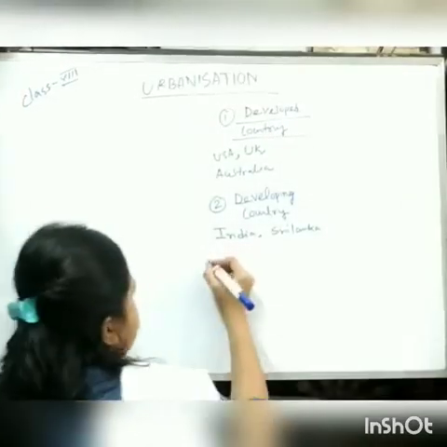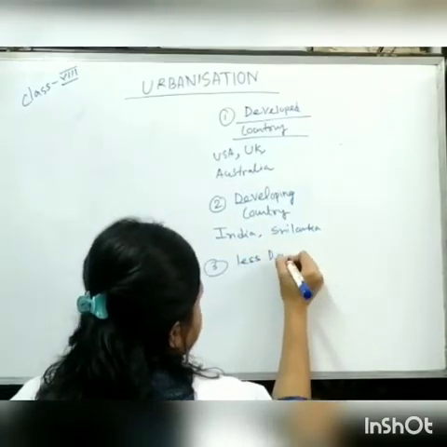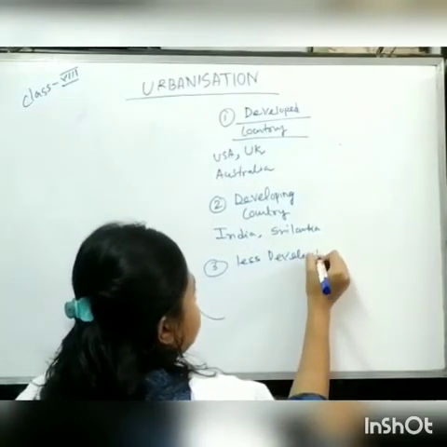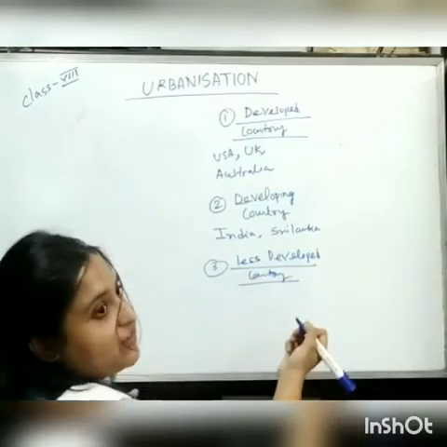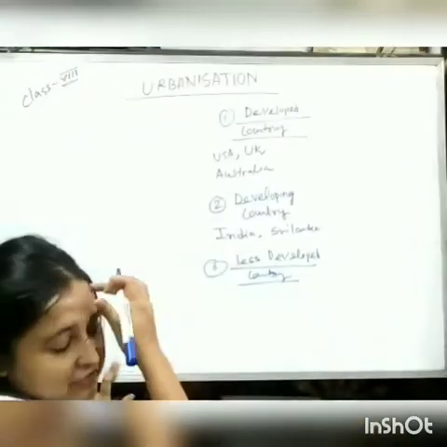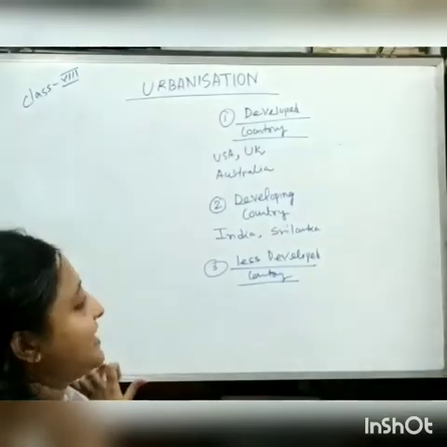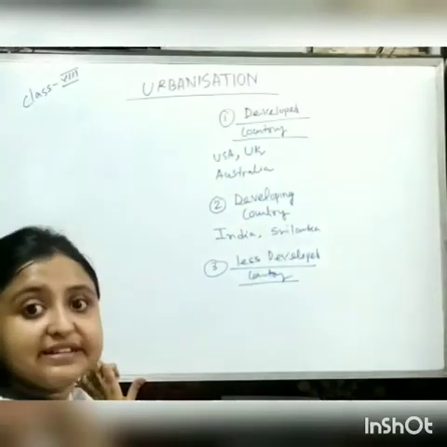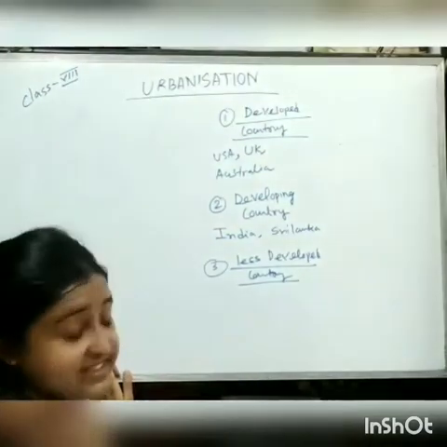So India, and number three is the less developed country. You know the major characteristic of the less developed country is that the birth rate is very high in that portion. Major examples of the less developed country, we all know, are Pakistan, Bangladesh, Nigeria, Ghana.